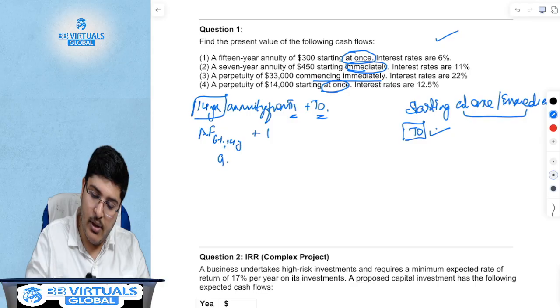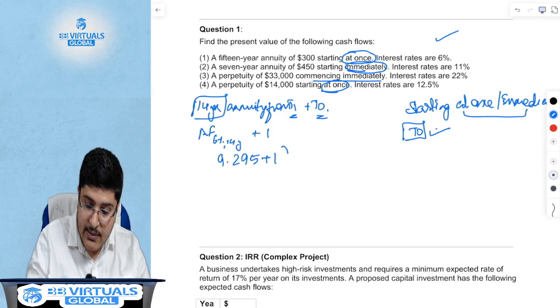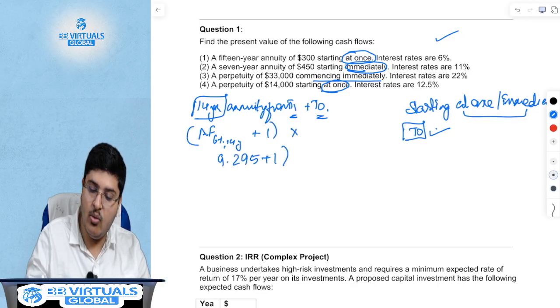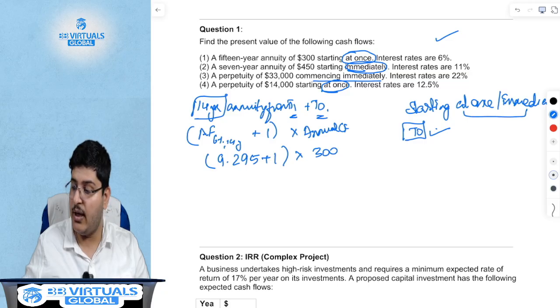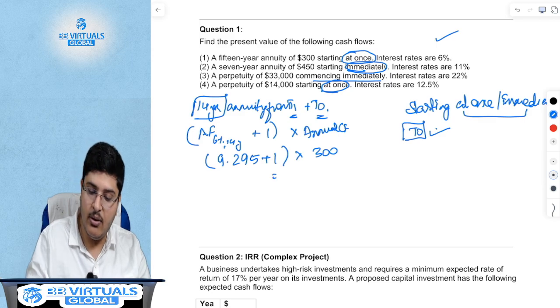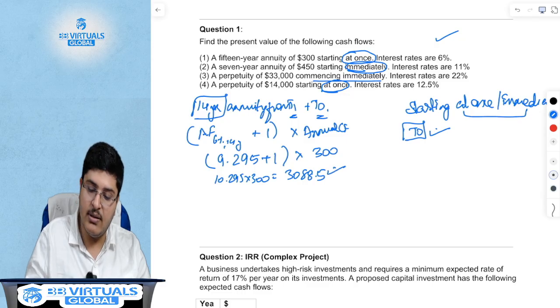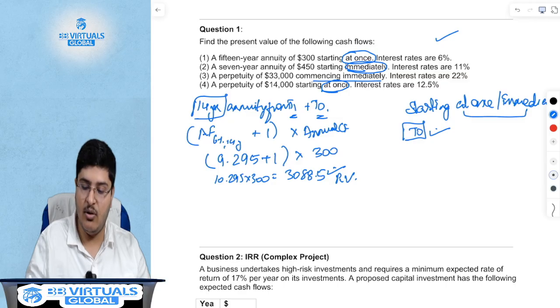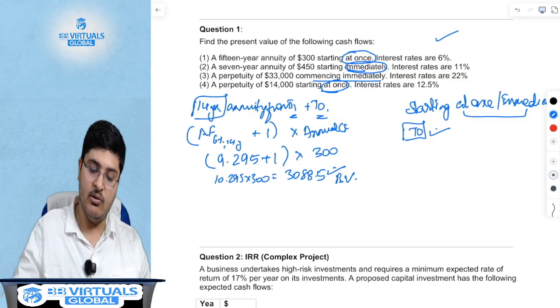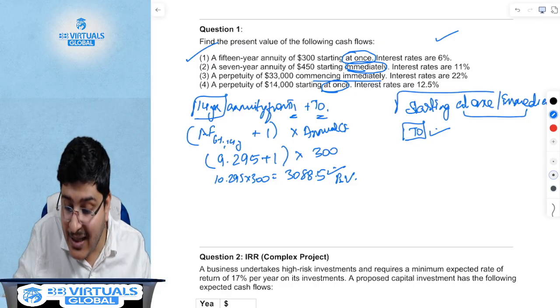So 9.295 plus 1, into the annual cash flow of 300. 9.295 plus 1 is 10.295, into 300, which is nothing but 3088.5. This is your present value of the 15-year annuity which is starting at once.